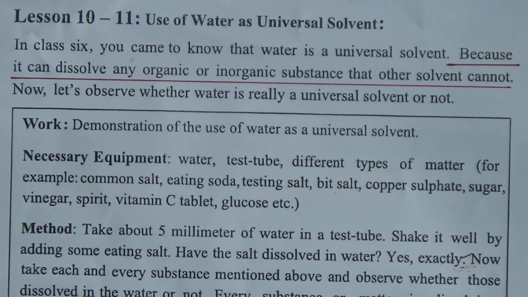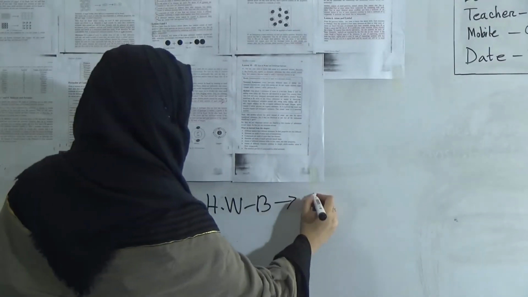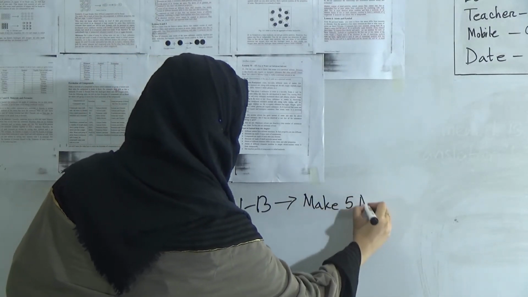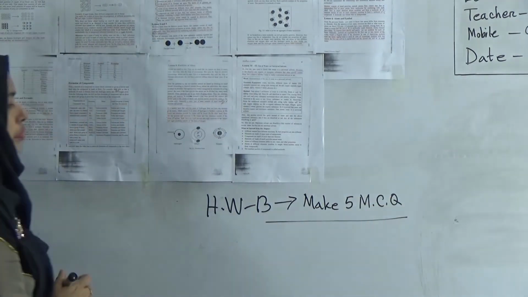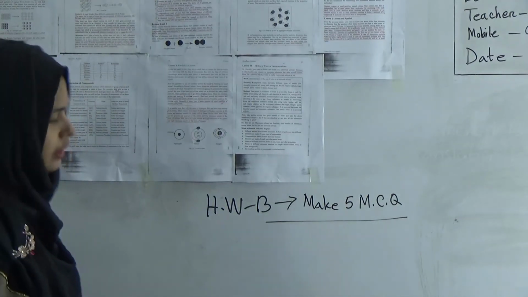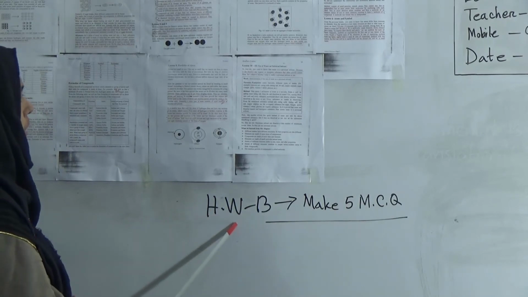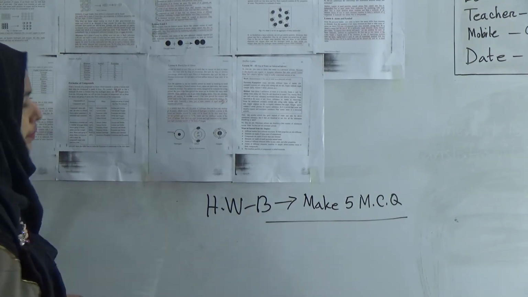Okay, now I have finished today's topic. Now I will give you HW. Students, today's HW is HW number 13, and your HW will be to make 5 MCQ from this chapter. Only 5 MCQ. This is HW number 13. And please, students, when you do your HW, write down the HW number.